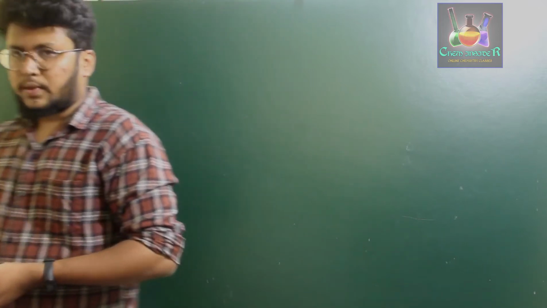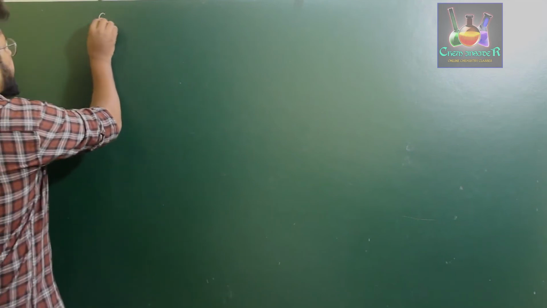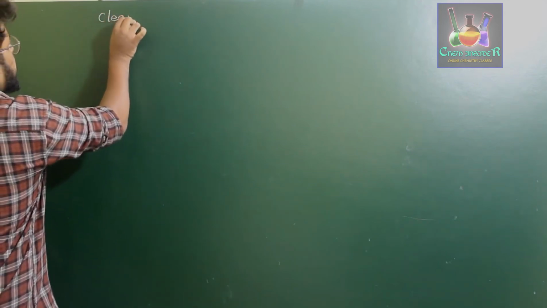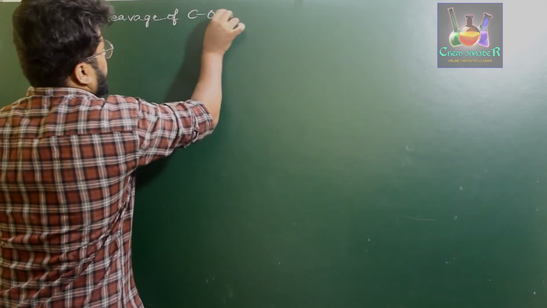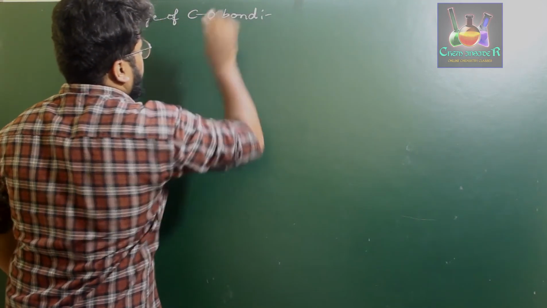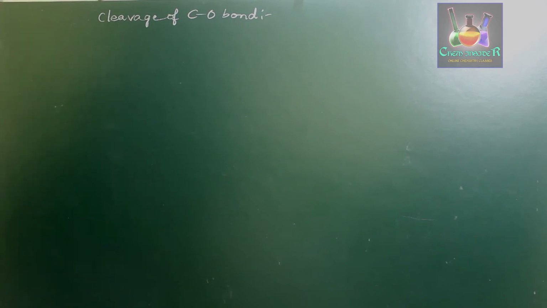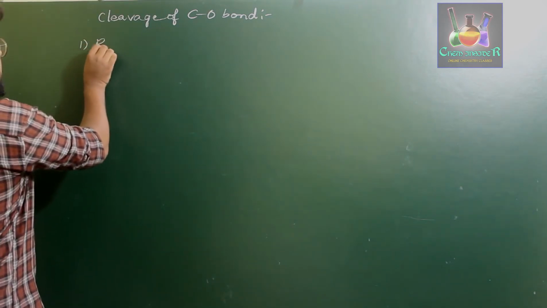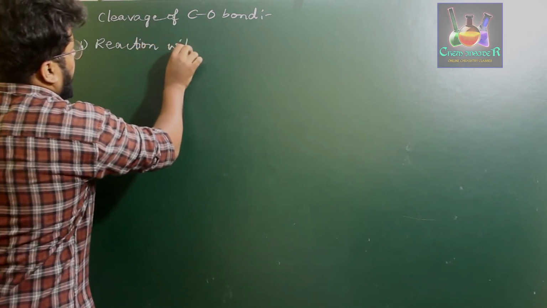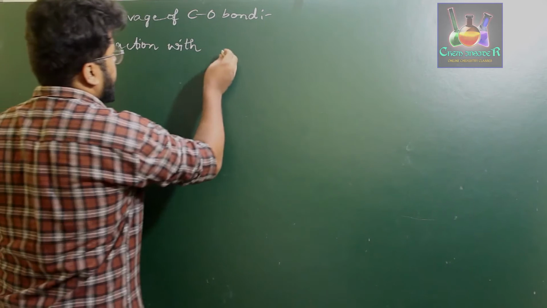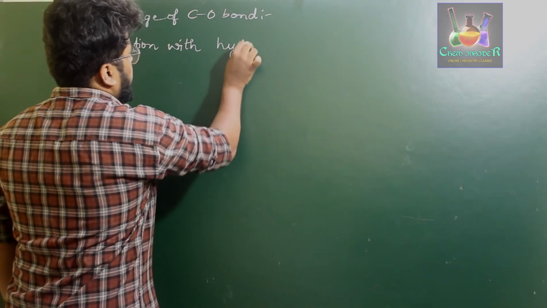Now for the first one, that is the cleavage of carbon and oxygen bond in alcohols and phenols. First we will discuss the cleavage of carbon and oxygen bond in alcohols. The first reaction is reaction with halo acids or hydrogen halides.